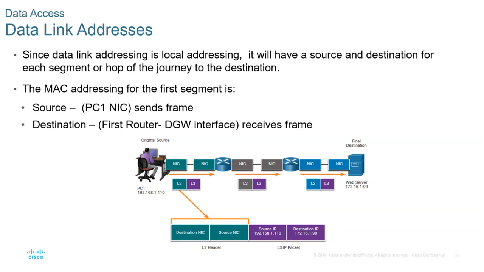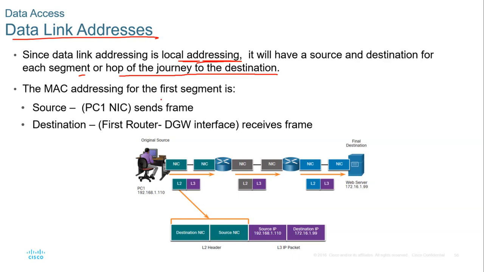Okay, so here we have our data link layer addresses. Since data link addressing is local addressing, it will have a source and destination for each segment, or hop, of the journey to the destination. These are the next points, the next point, the next point.